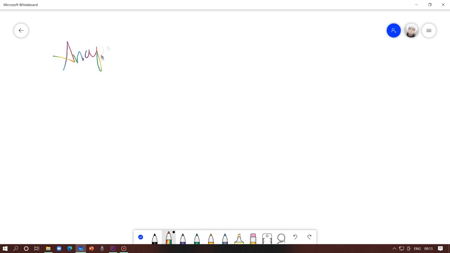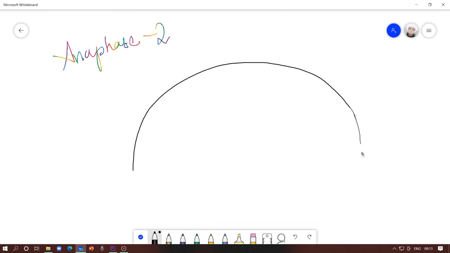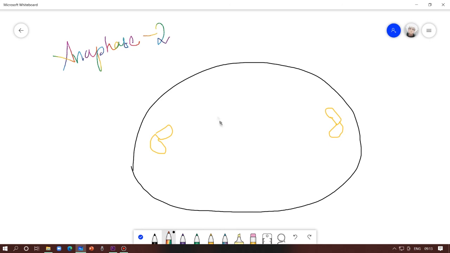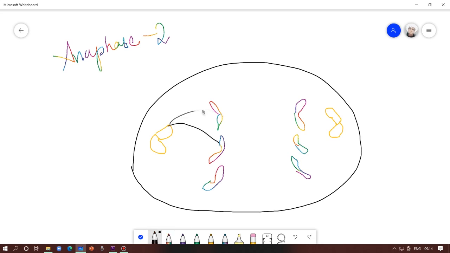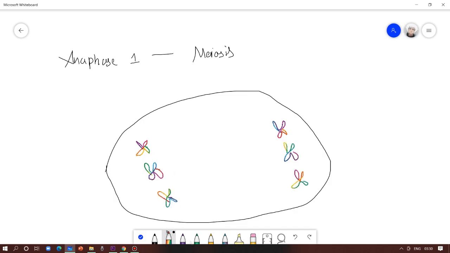After this, the cell will go through anaphase 2, which is again similar to mitosis, where the pulling happens and the sister chromatids are pulled apart. Remember, in meiosis 2 anaphase 2, the sister chromatids are being pulled, whereas in meiosis 1's anaphase 1, the homologous chromosomes are pulled.